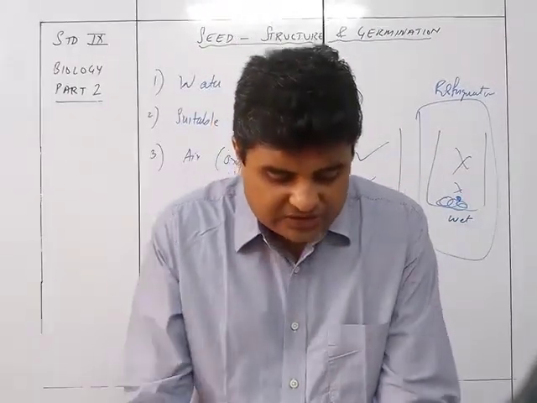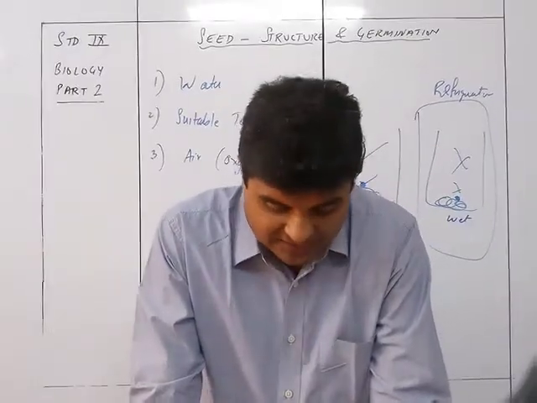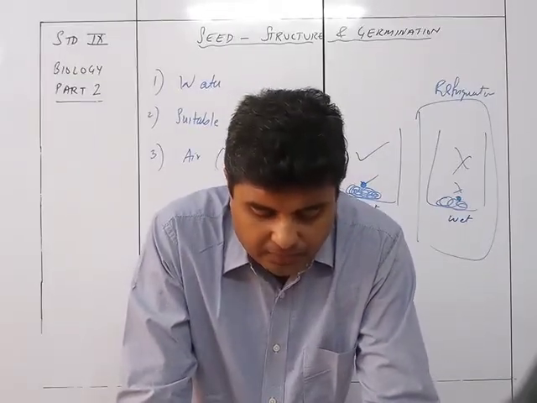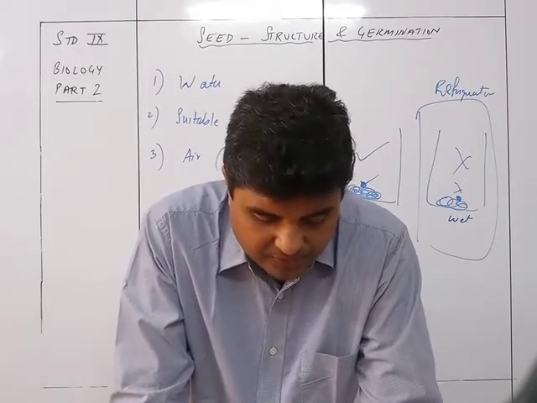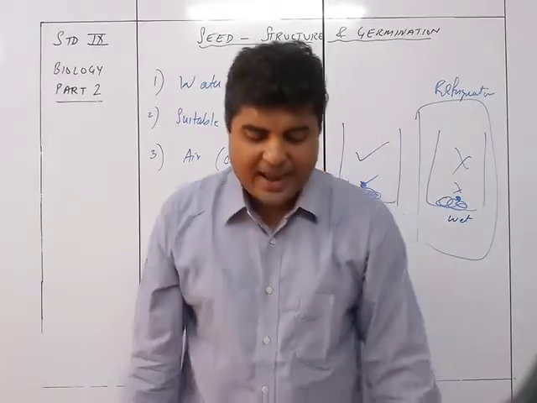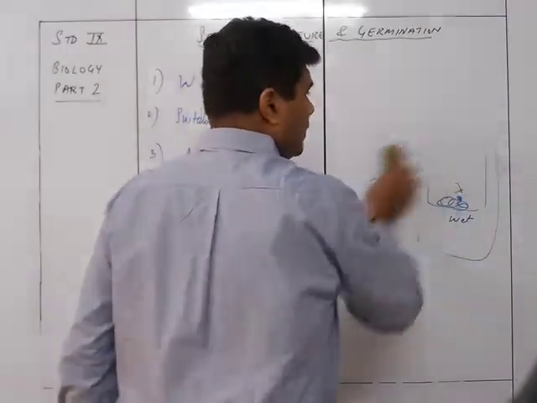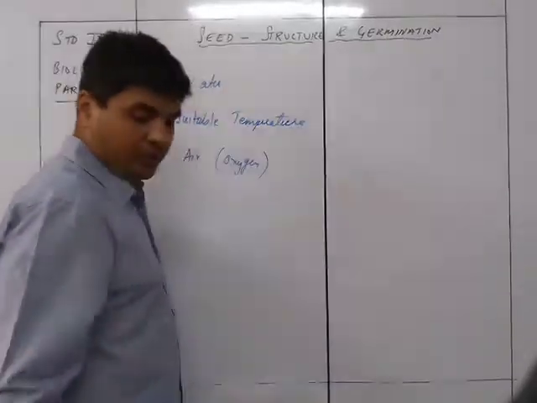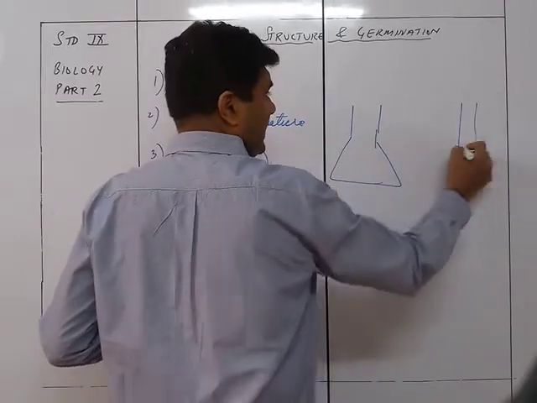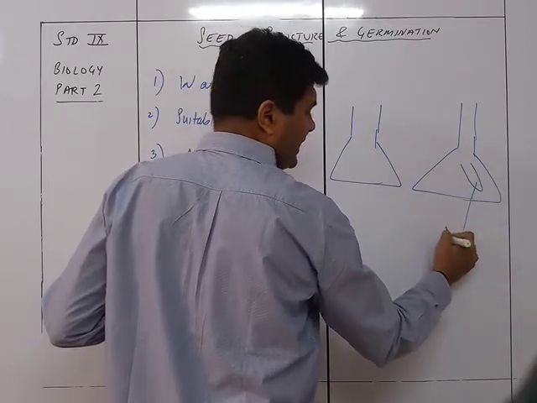The third is the experiment to prove that oxygen is necessary for germination. Again, you are going to do it the same way. You get two conical flasks and name them A and B. Spread wet cotton wool in each case and place onto it some gram seeds. Lower a small test tube containing alkaline pyrogallic acid, which absorbs oxygen. So in one of the conical flasks, you are going to put a test tube containing alkaline